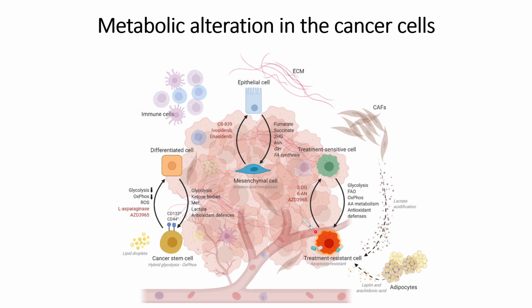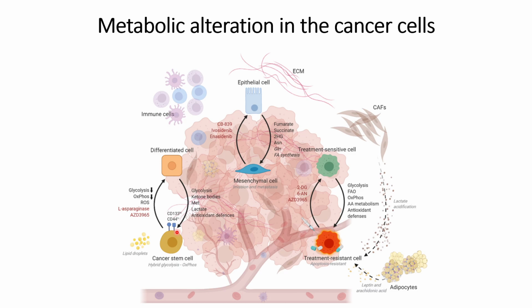However, how can these treatment resistant cells again become treatment sensitive cells? In some cases these drugs have shown probable results to reverse treatment resistant cells into treatment sensitive cells, that is 2DG, 6AN and AZD3965. Now after these two topics, we will go through the final topic mentioned in the figure.